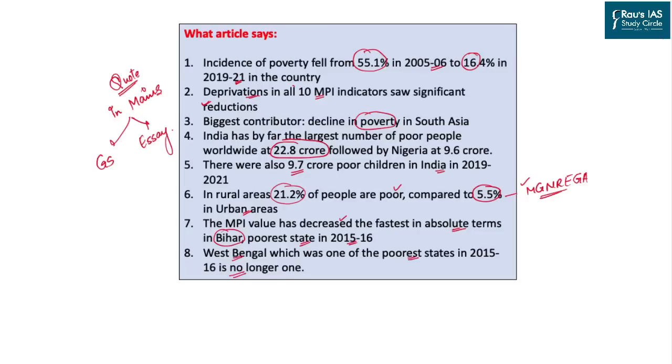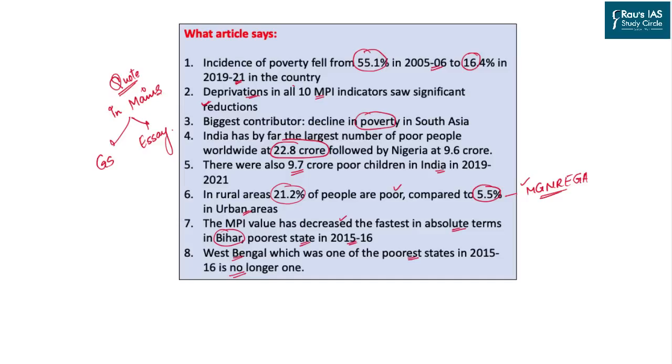MPI values decreased the fastest in absolute terms in Bihar because of the base effect. Now the poverty in Bihar was extremely high, so the reduction would also be the highest. It was considered to be the poorest state in 2015-16. And the last one is that West Bengal, which was one of the poorest states, is no longer the poorest state in the country.